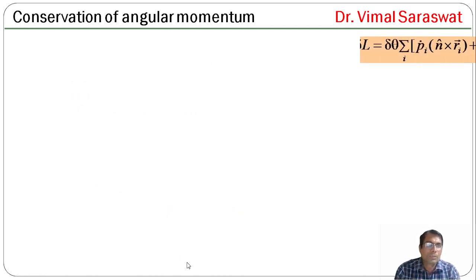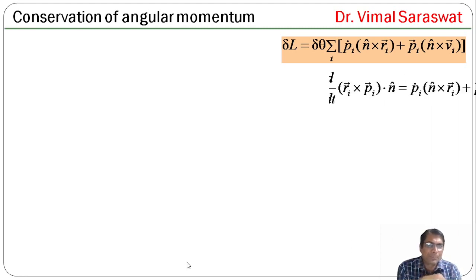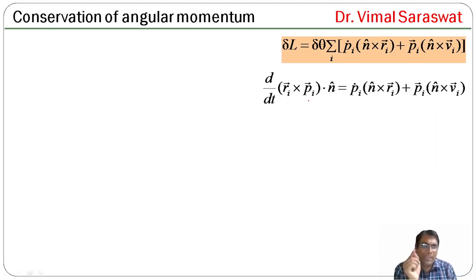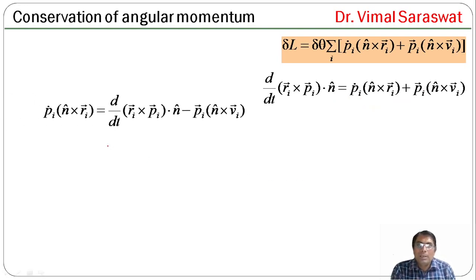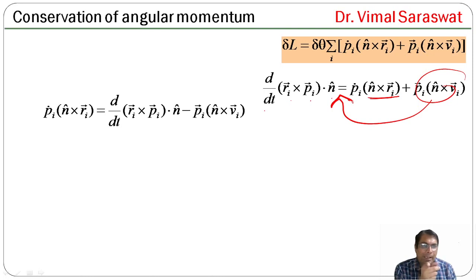Now delta L is this one, and d by dt of Ri cross Pi dot n cap is this one. Now Pi dot n cap cross Ri equals d by dt of Ri cross Pi dot n cap minus Pi n cap cross Vi. We replace this Pi dot n cap cross Ri with this one.